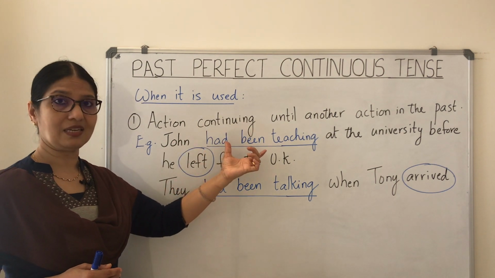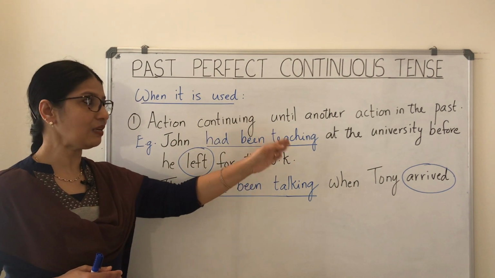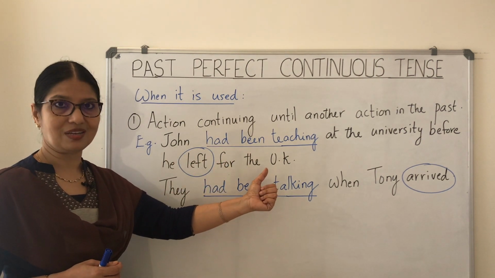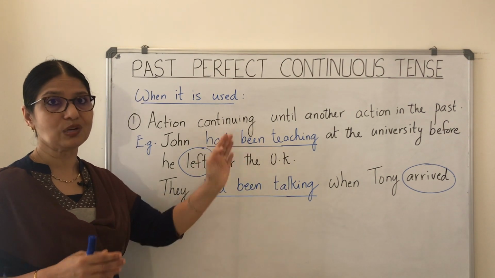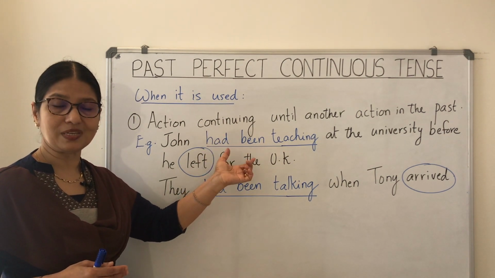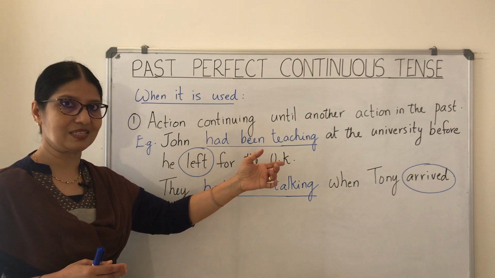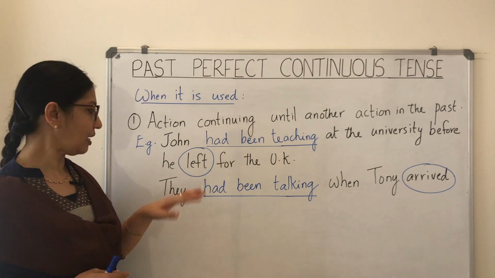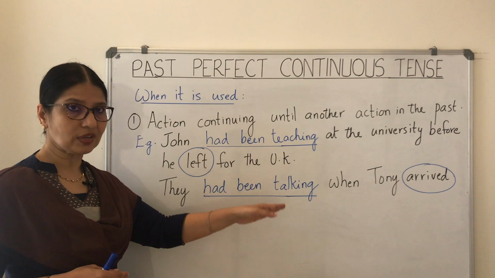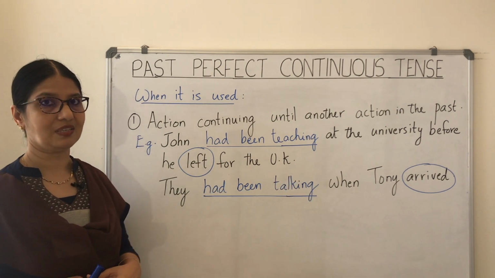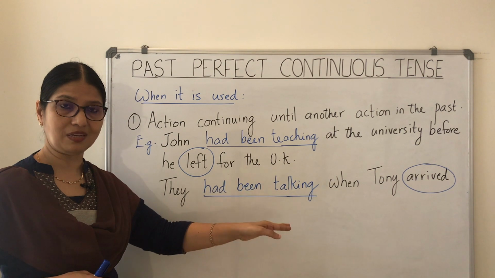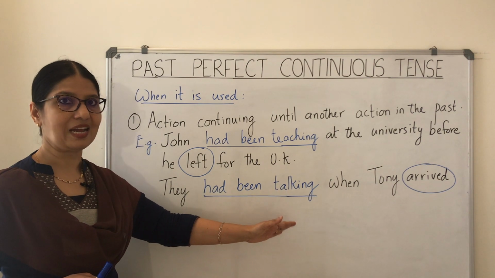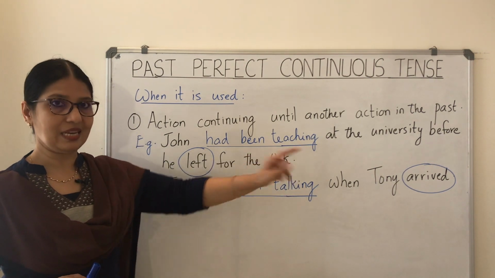So this action had been taking place, and then it was interrupted by the second action, which was he leaving for the UK. So you can see that the first action, which has been a longer one, has been described using the past perfect continuous tense, whereas the second action is described using the past simple tense. Here again you have one more. They had been talking when Tony arrived. So here this action was happening and it continued for some time. So we use the past perfect continuous tense, and then it was stopped by the next action.